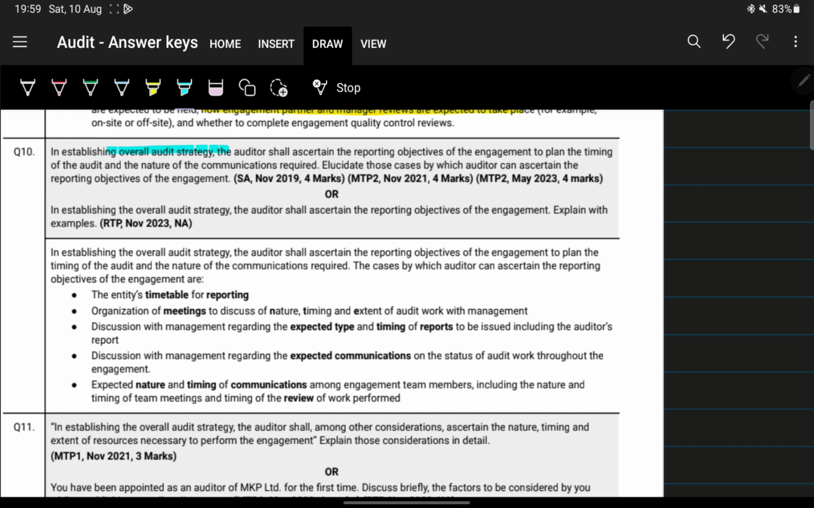In establishing overall audit strategy, the auditor shall ascertain the reporting objectives of the engagement to plan the timing of the audit and nature of the communications required. Elucidate those cases by which the auditor can ascertain reporting objectives. Okay, so basically this is